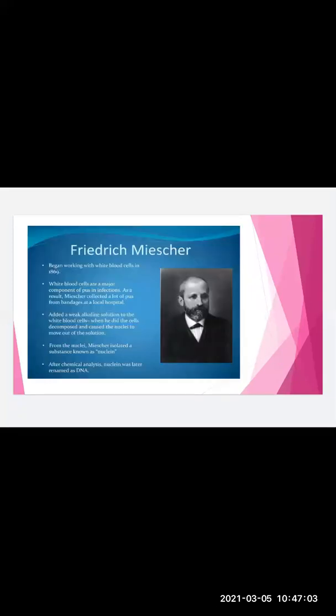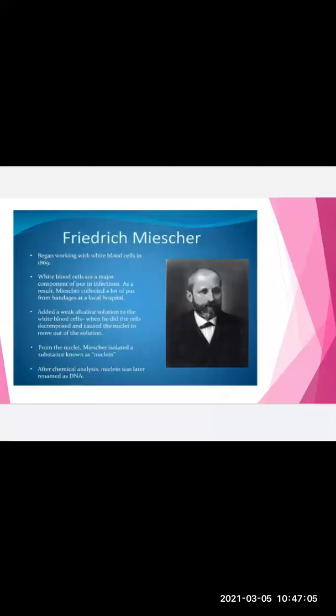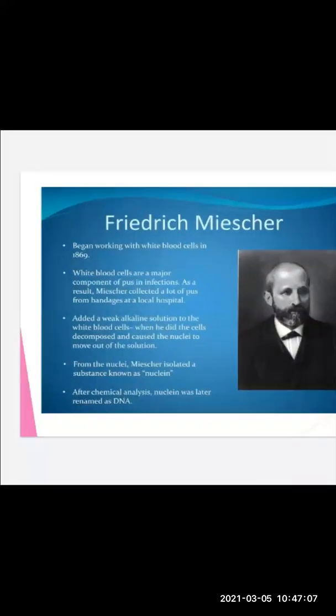Who invented DNA and how DNA was invented, we will see over here. It was a biologist named Frederick Miescher. He was working with white blood cells in the year 1869.